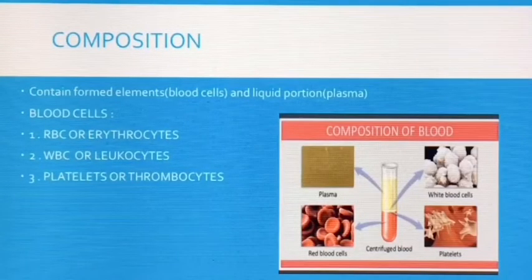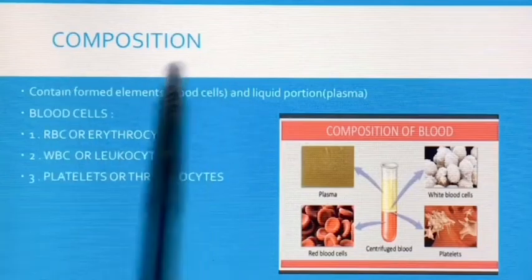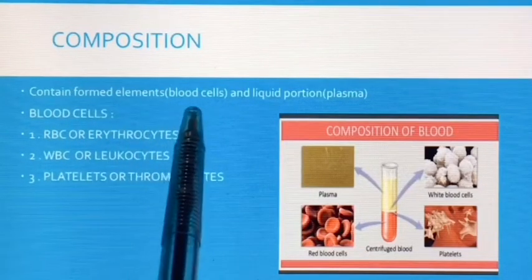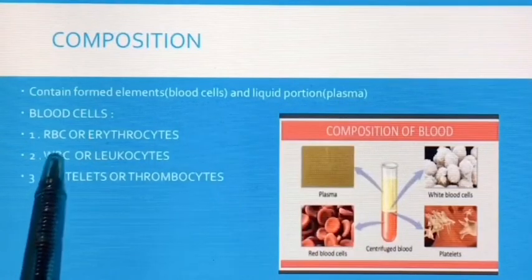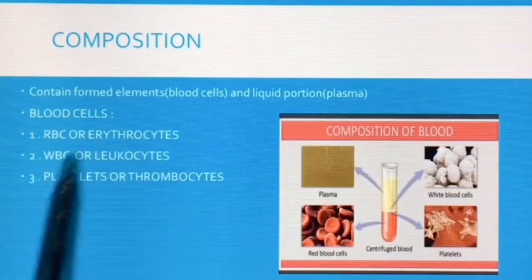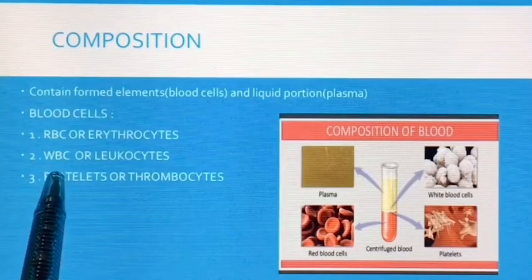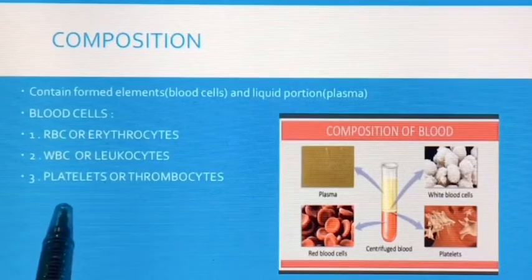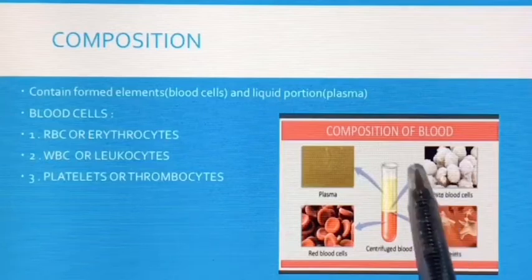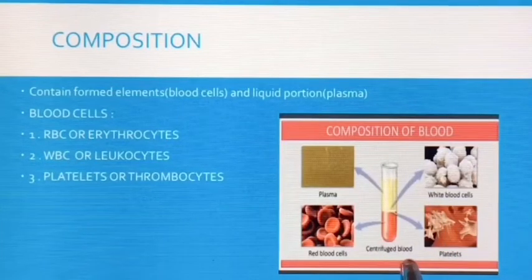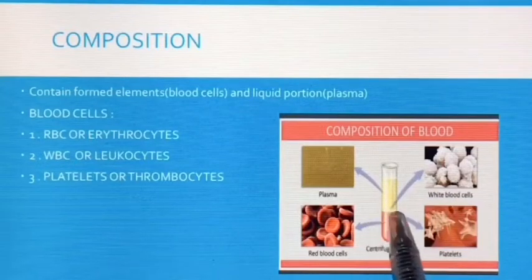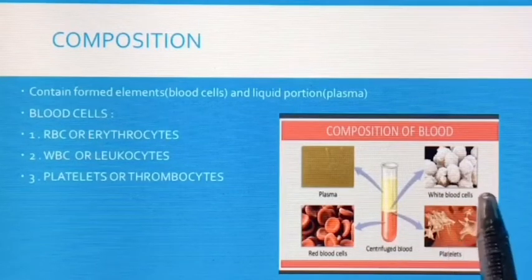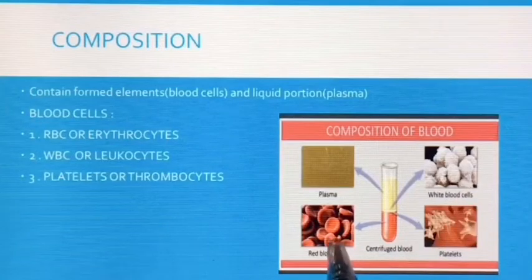Now let's talk about composition of blood. The blood contains formed elements which are blood cells and a liquid portion which is plasma. The blood cells are red blood cells or erythrocytes, WBCs or white blood cells or leukocytes, and platelets or thrombocytes. If we see in this picture the centrifuged blood, it contains 55% plasma, 1% buffy coat which contains platelets and the white blood cells, and 45% dense red blood cells.